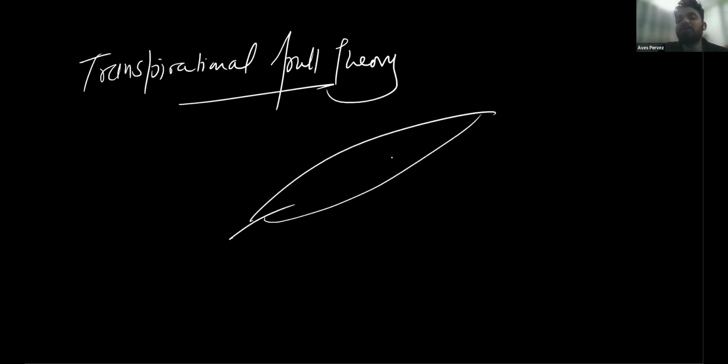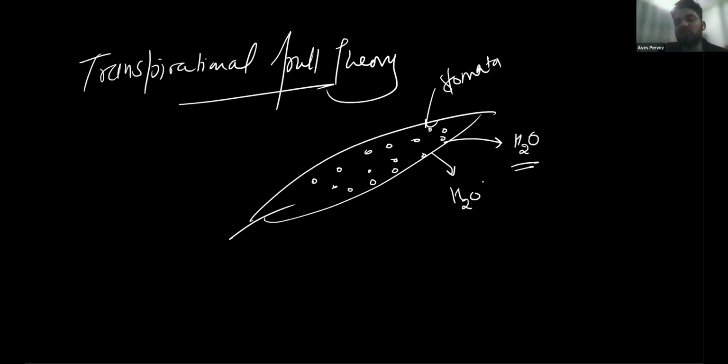But what happens to the plants that are very tall? In taller plants, there is another widely accepted theory called the transpirational pull theory. What does this theory say? This theory says that there are minute holes present in the lower epidermis of the leaves, called stomata. From these stomata, there is a continuous loss of water. Water is coming out, and that is called transpiration.